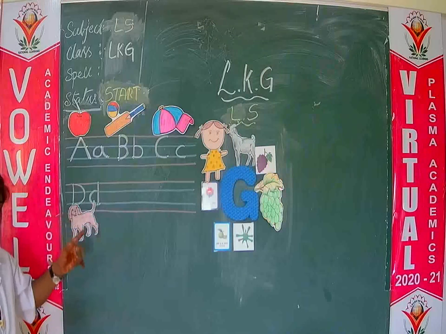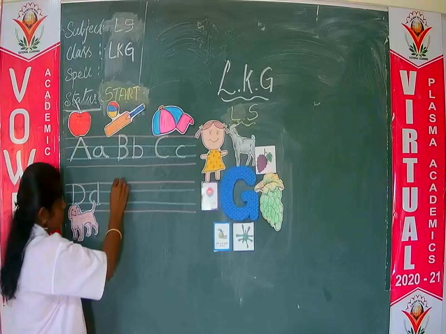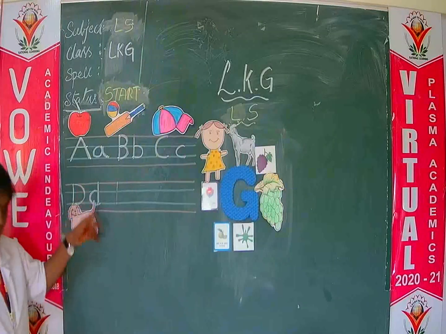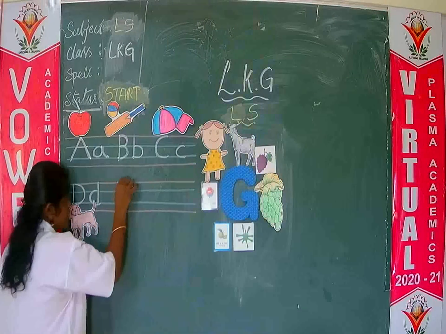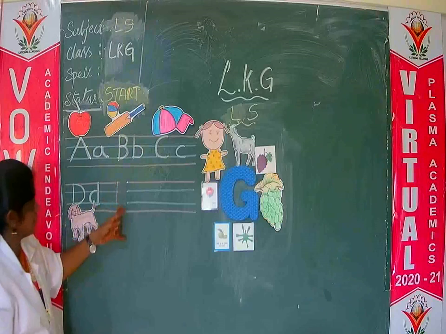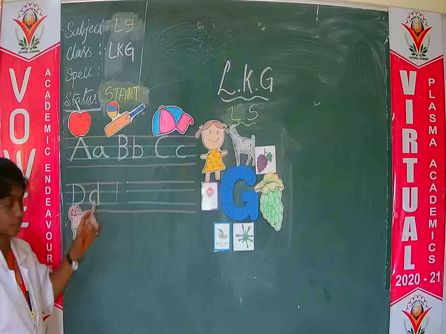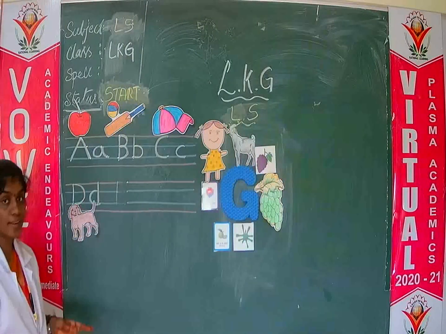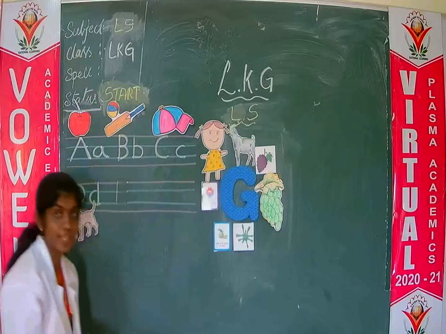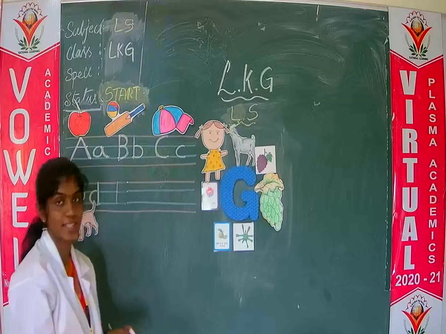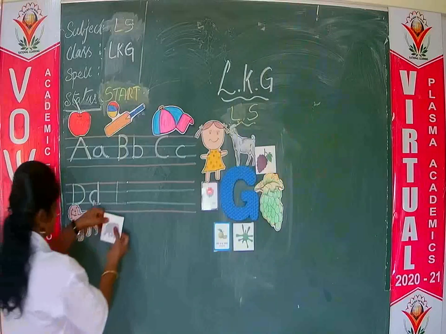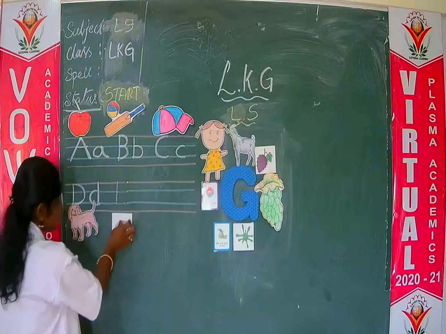Letter E. How to write letter E? A standing line from the red line to the second blue line, then a sleeping line, and a sleeping line. Three sleeping lines we have for letter E. E for the biggest land animal. What is that? Yes, it's elephant. Elephant. What is the sound of E?